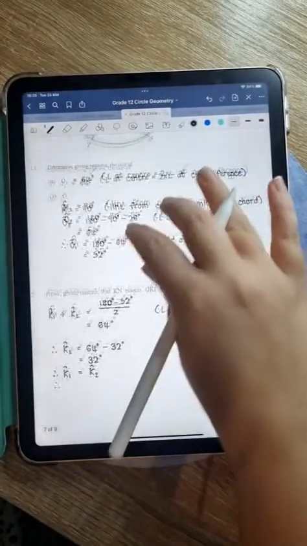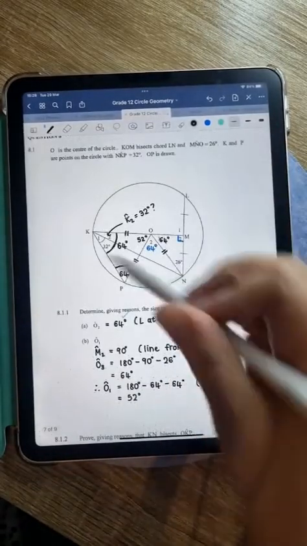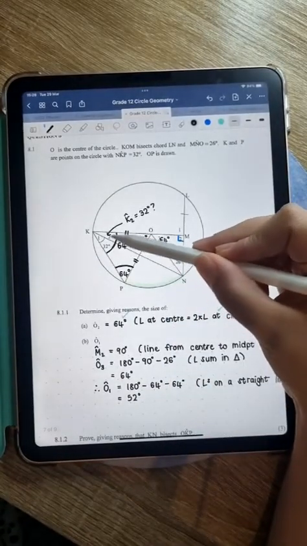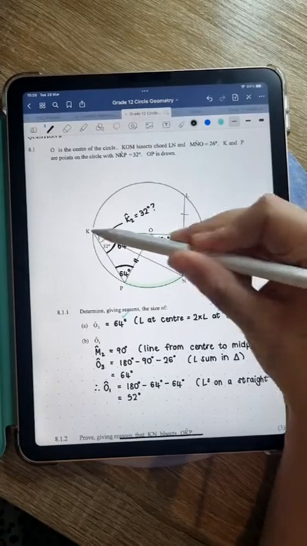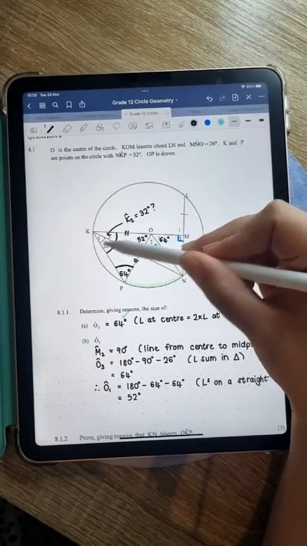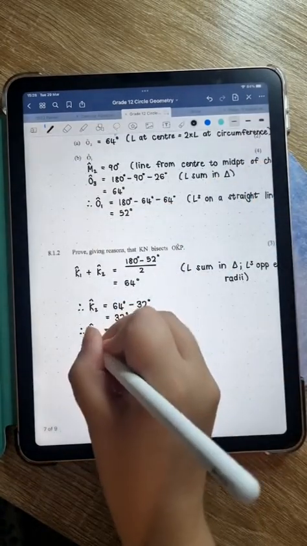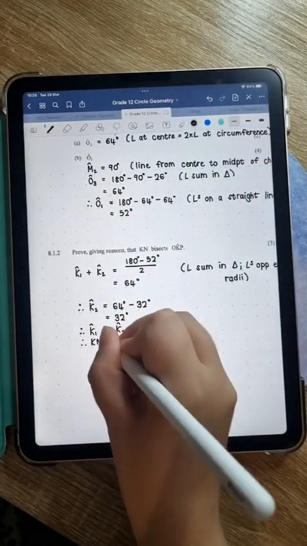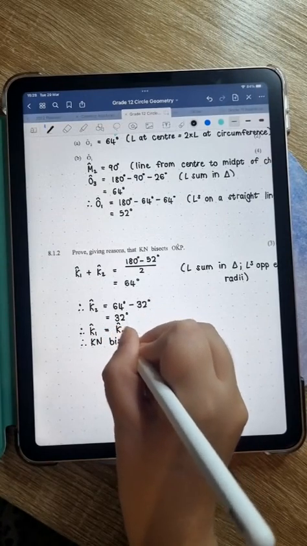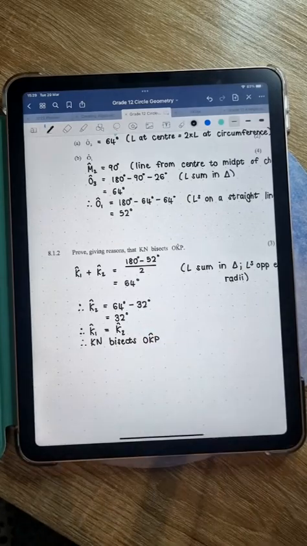So therefore, what were they asking us? The wording was a bit different. KN bisects OKP, right? If these two angles are both the same value, that means that this line is cutting this big angle, the 64-degree angle, in half, if it's 32 and 32. All right, so we can say KN bisects OKP. Okay. Awesome.